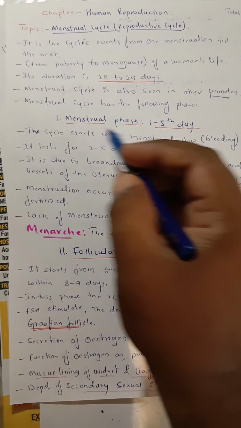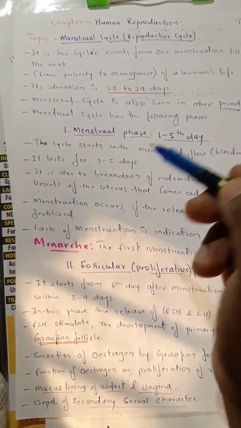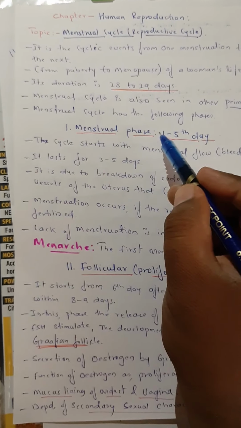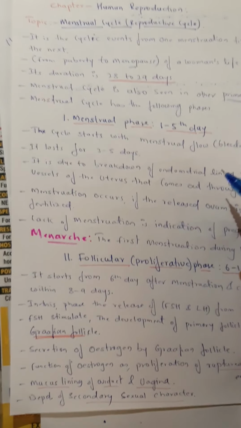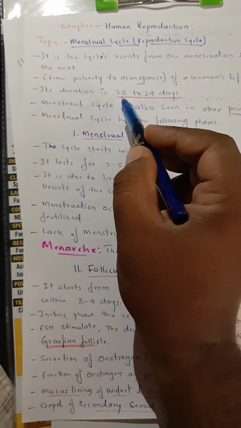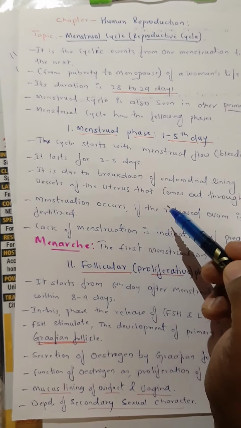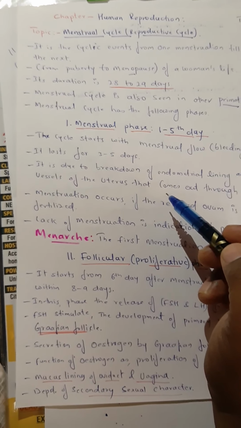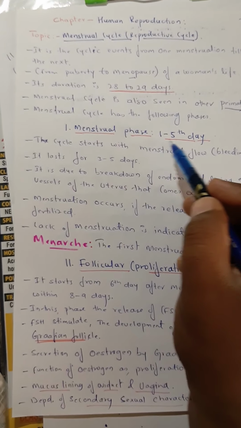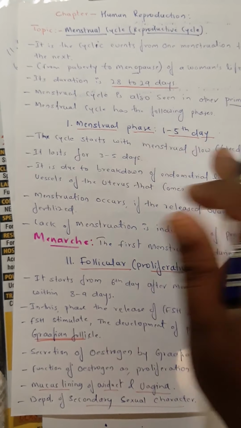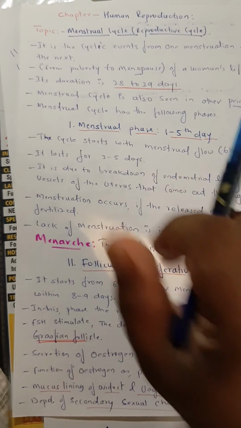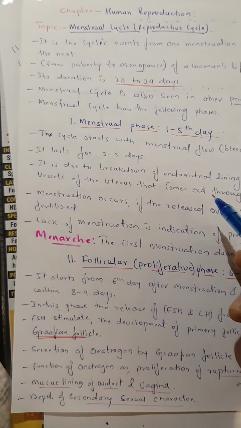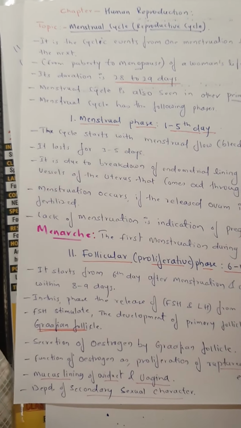So students, the first event which we consider is the menstrual phase. As I told you, the total is about 28 days. The first phase, the first event, is about 1 to 5 days, and that phase's name is the menstrual phase.